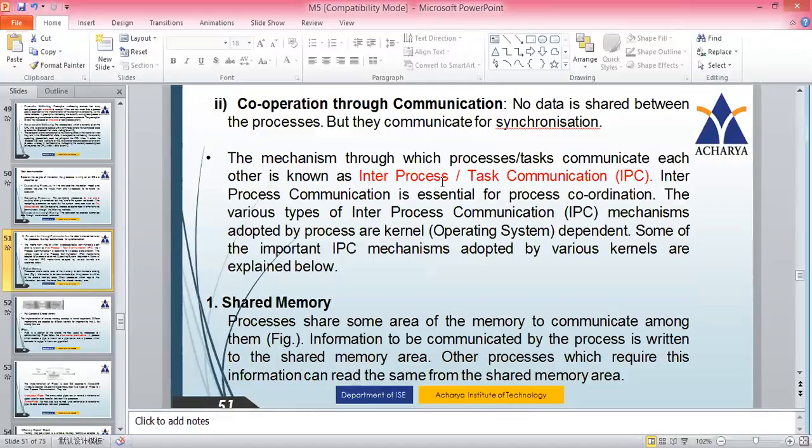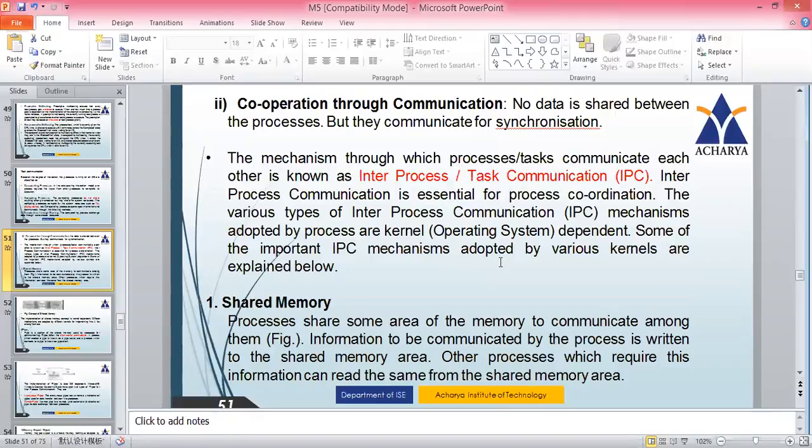Now, the mechanism through which the processes or tasks communicate with each other is called inter-process communication. You are studying these things in OS also, same concept. It is very much essential for process coordination.